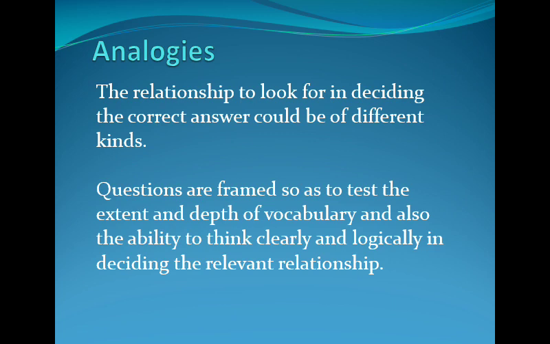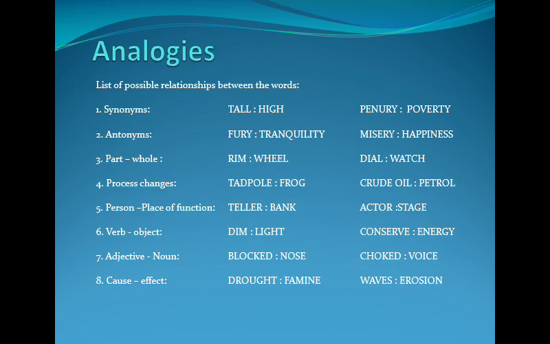So basically, as mentioned before, you need to look at the relationship between the first set of words. There are different types of relationships that you can have. So let's have a look at a few of them. There is a huge list of possible relationships between the head pair words. The first one is synonyms. As you can see, tall means high. Similarly, penury means poverty.